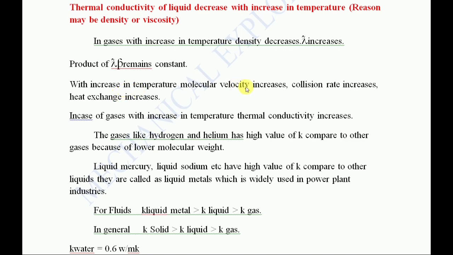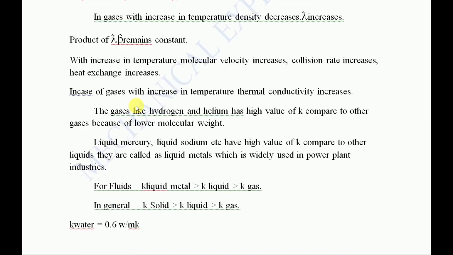The velocity will be increasing. Velocity and temperature go together, vice versa. Collision rate will increase. Next, there will be more heat transfer, that is, heat exchange is increasing. Simply, in case of gas, with increase in temperature, thermal conductivity increases and density decreases.